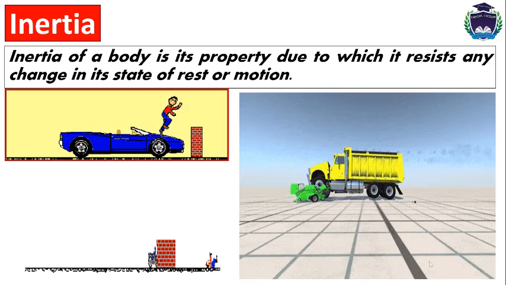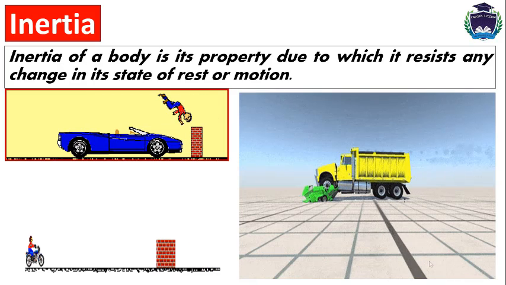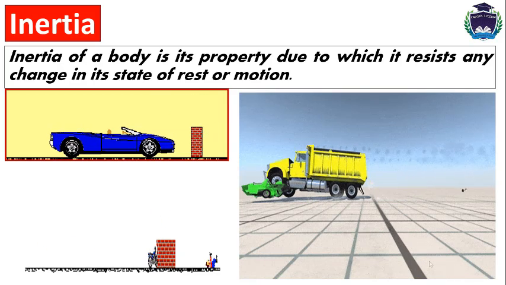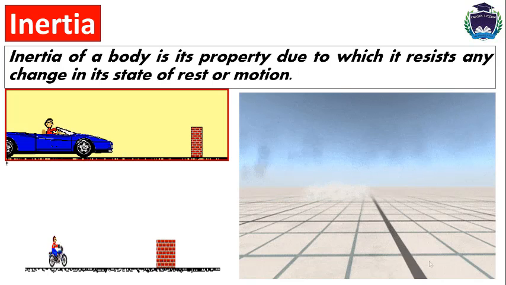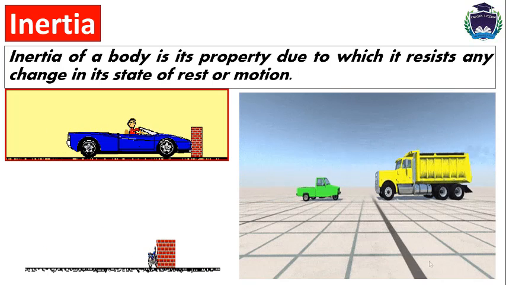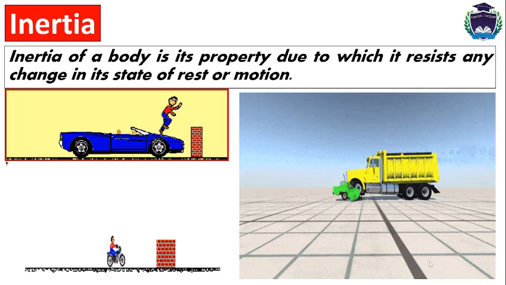On the other hand, we have already seen that the impact of a loaded truck on a body coming in its way is very large, even if the truck is moving very slowly. You can see here the mass of the truck is greater than the mass of the car, so the impact of the truck is greater.